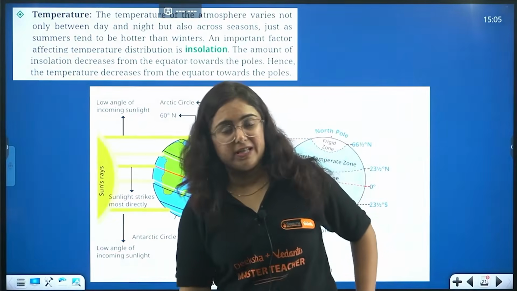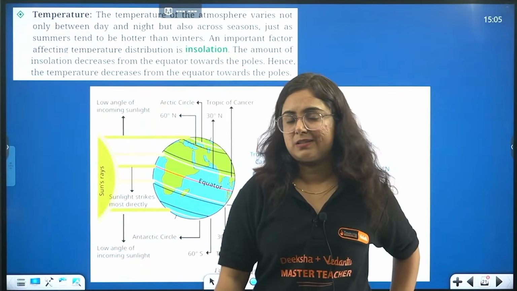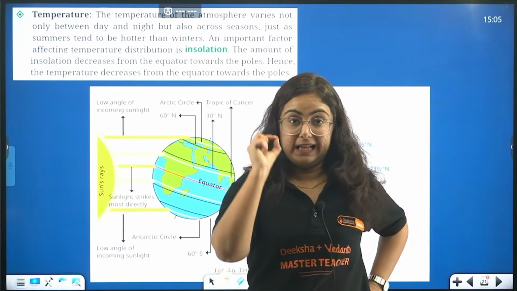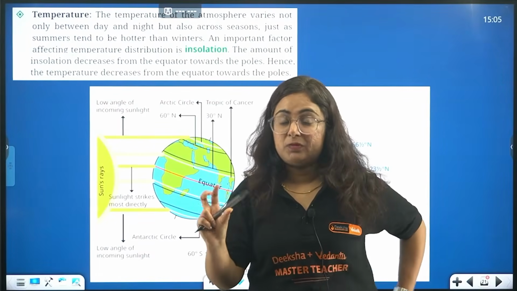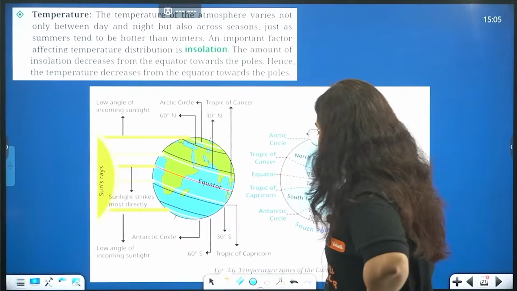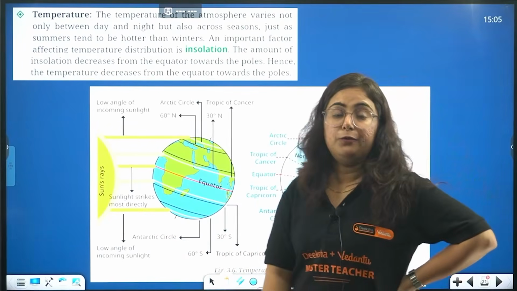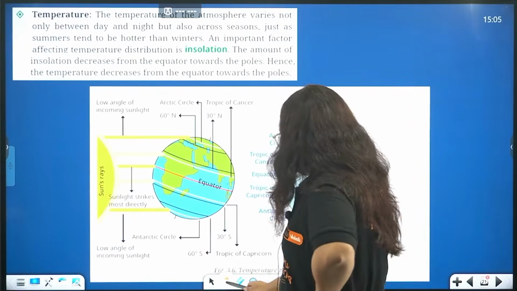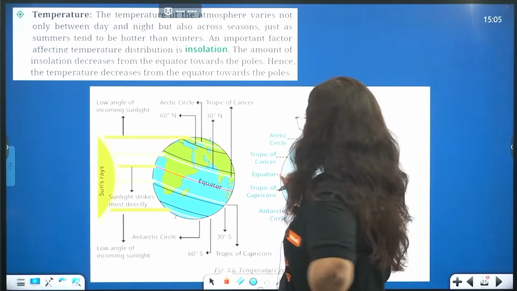Okay, moving straight to the concept which we were about to start. The elements of weather and climate. The elements of weather and climate. The first element is, beta, temperature. The first element is temperature. Please take out your NCERTs and mark what I say.